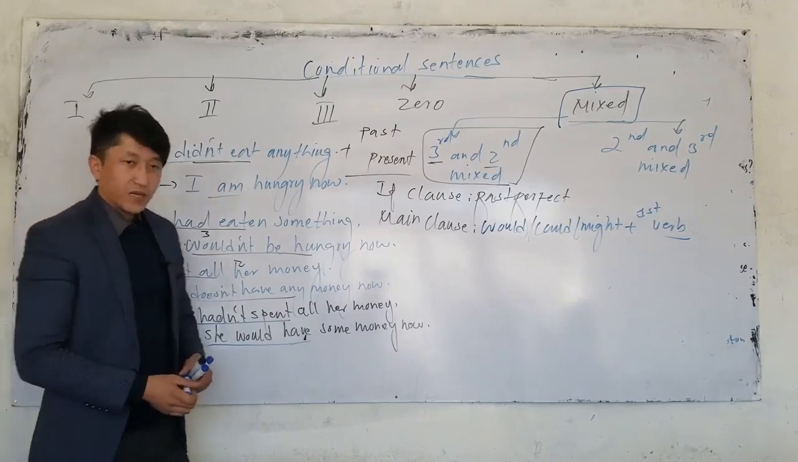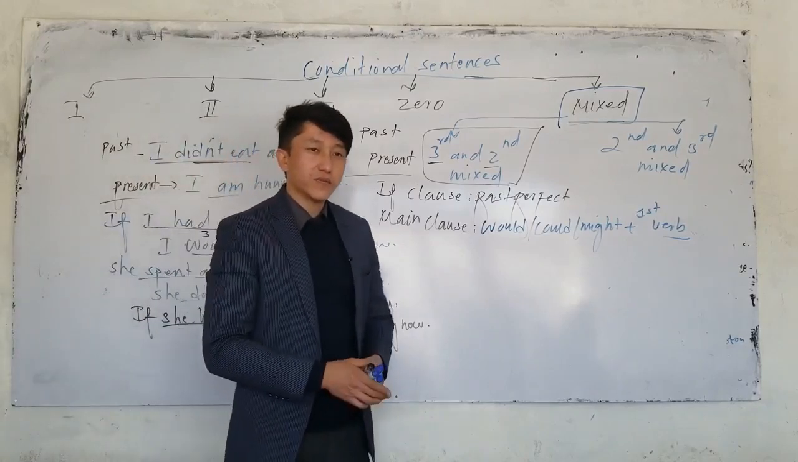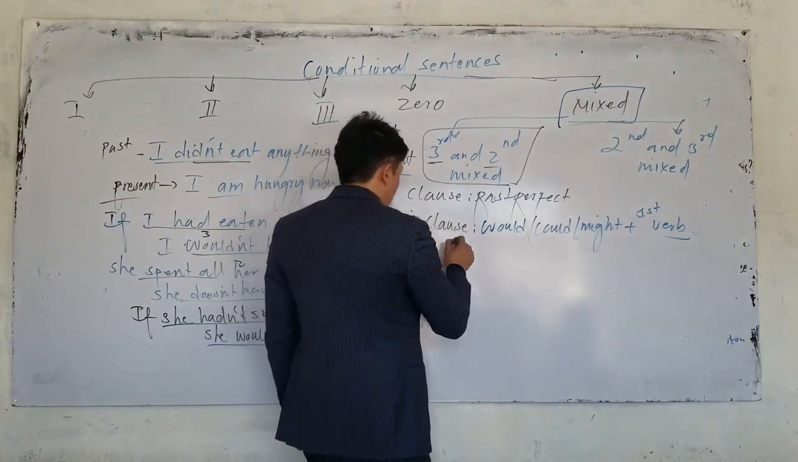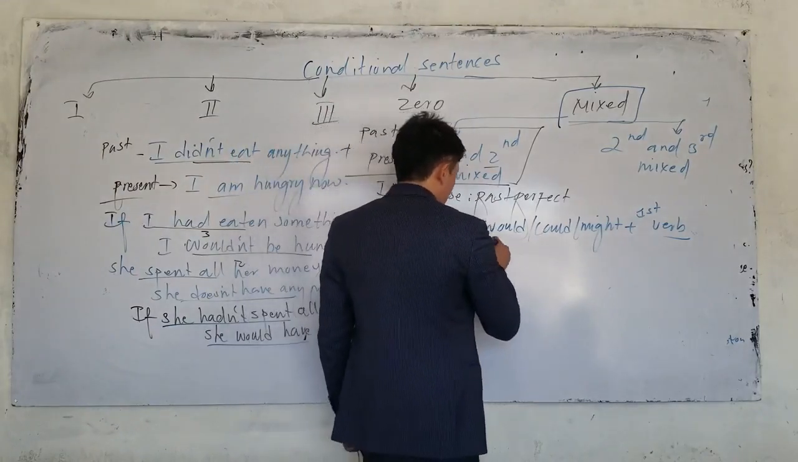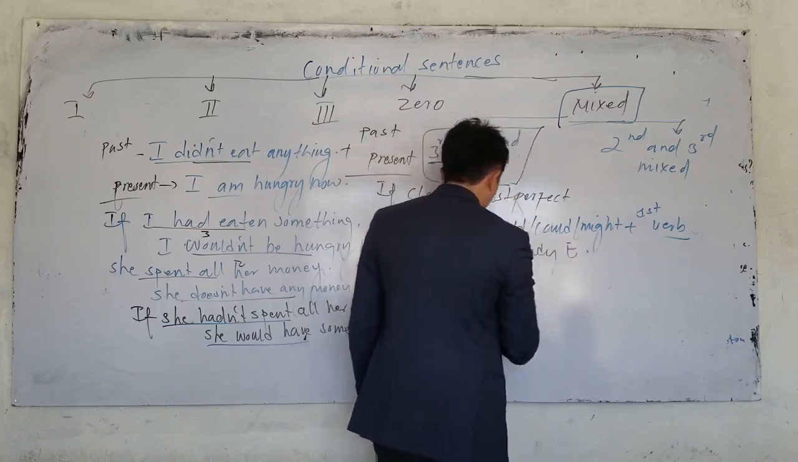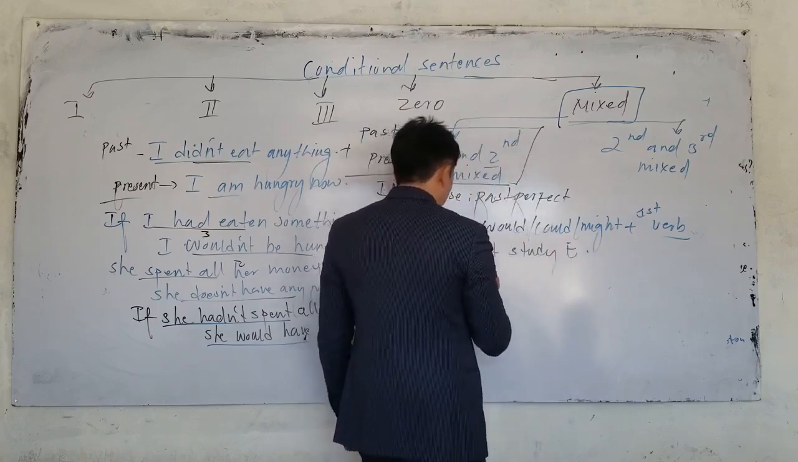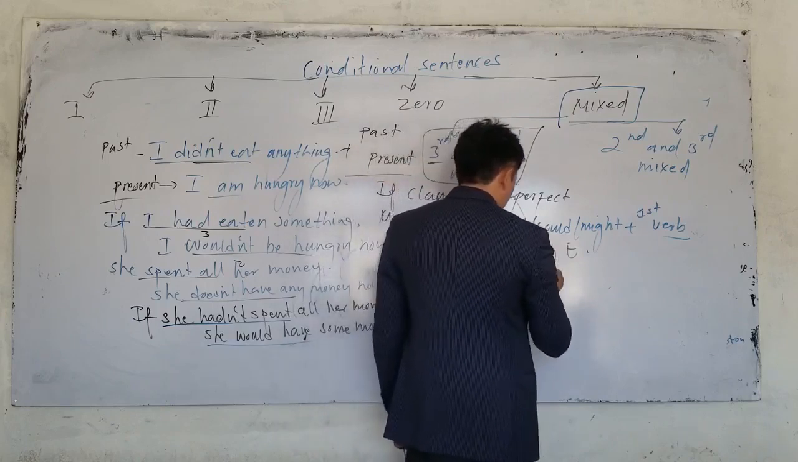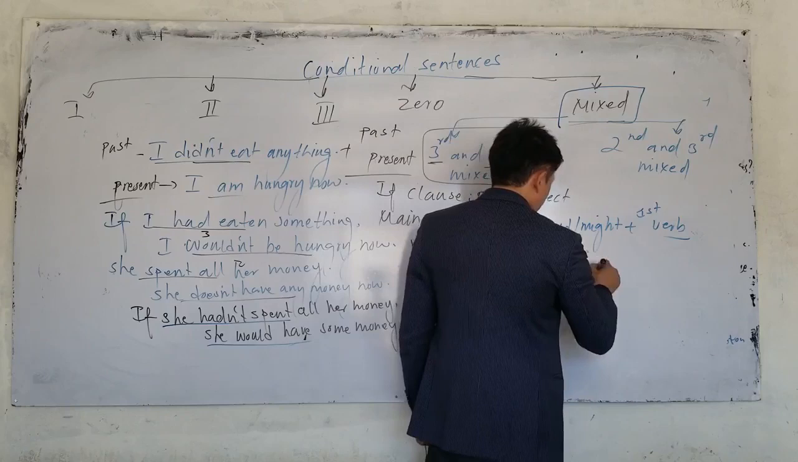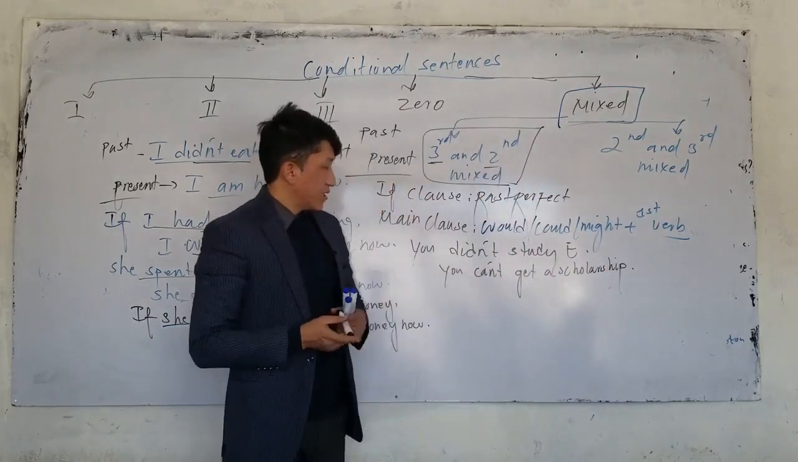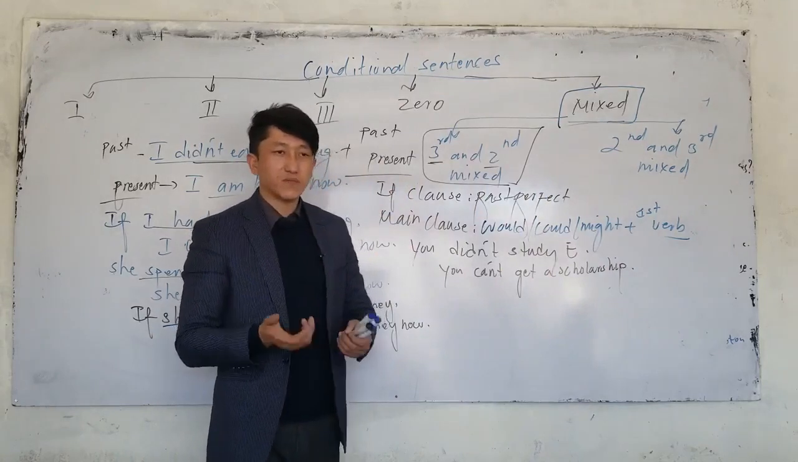How can you mix it? When something happened in the past, the result is what? Now. For example, I can say you didn't study English. You, for example, can't get a scholarship. How can I mix this type? Look, you did not study English. You can't get a scholarship now.